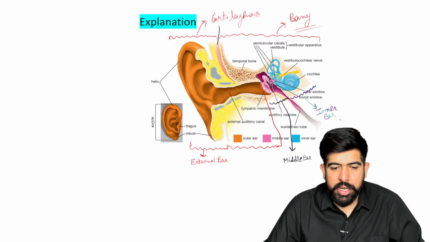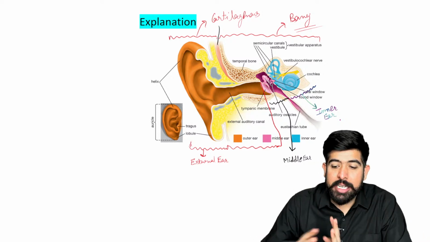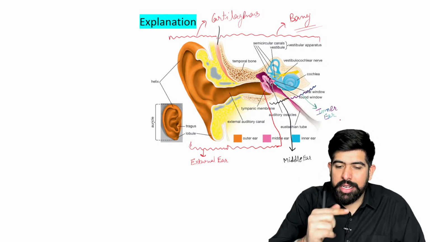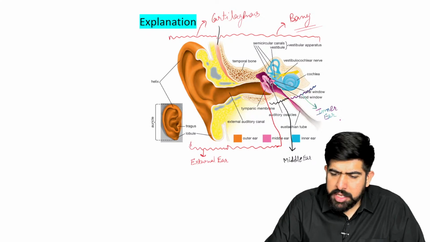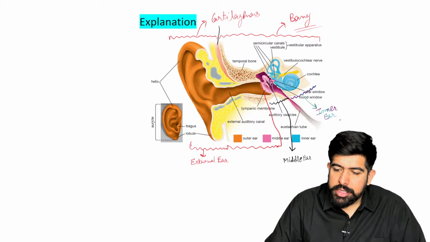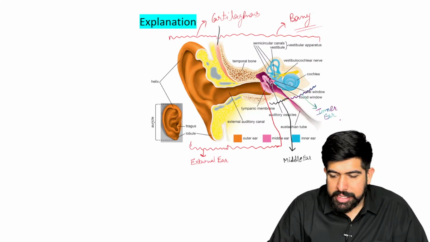Very good. So the external ear is the big part you can see there. Then just behind the tympanic membrane is your middle ear, and the last one, on the inner side, which is covered in bone, is your inner ear. Very good, guys.